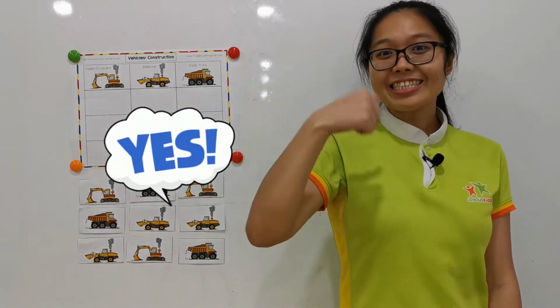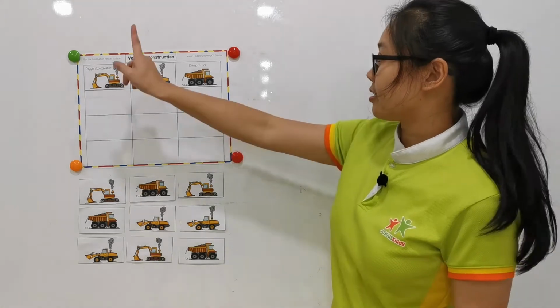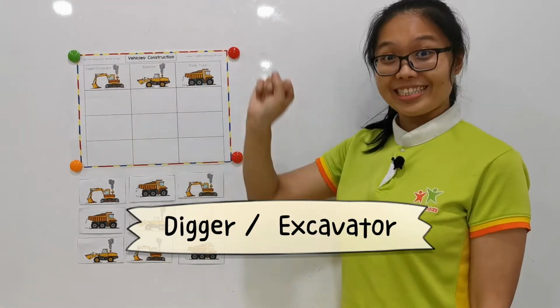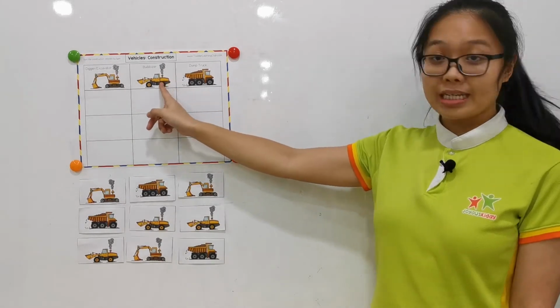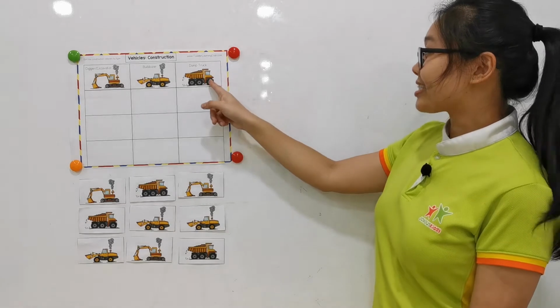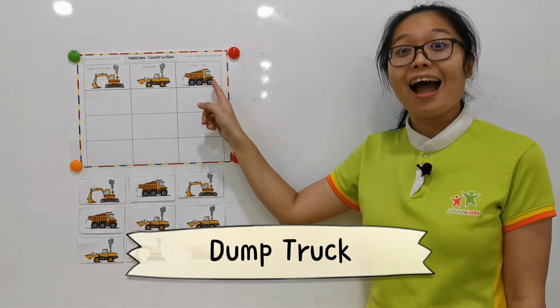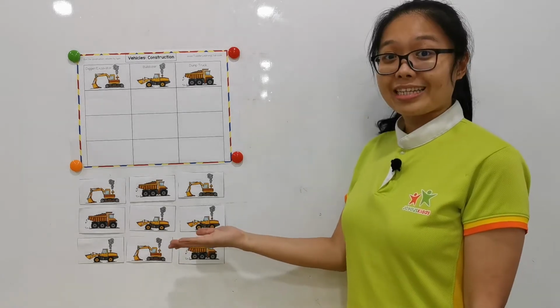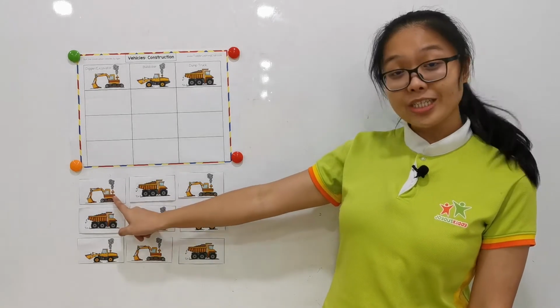Yes. Good. Let's check for the picture. The first one is a digger. A digger. And the second one is a bulldozer. Bulldozer. And the third one is a dump truck. Dump truck. Okay, let's do the sorting. We start from the first picture.